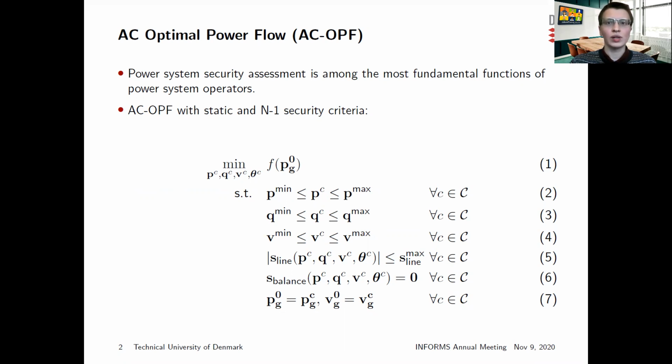The inequality constraints in equations 2 to 4 define minimum and maximum limits of active and reactive power injections and voltage magnitudes. The inequality constraint in 5 bounds the absolute apparent branch flow for each line. The equality constraint 6 enforces the AC power flow balance at each bus in the system. We consider preventive control for N-1 security defined in 7, so that generation active power set points and voltage set points remain fixed if a line outage occurs.